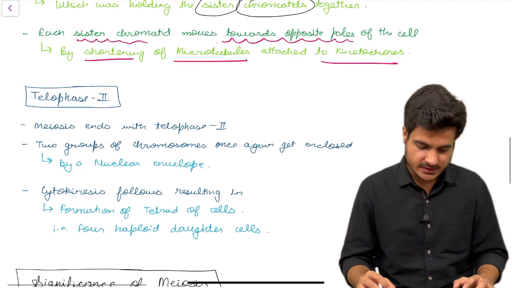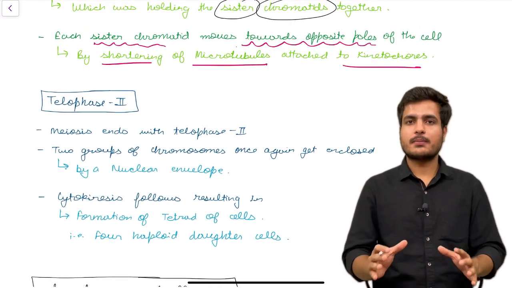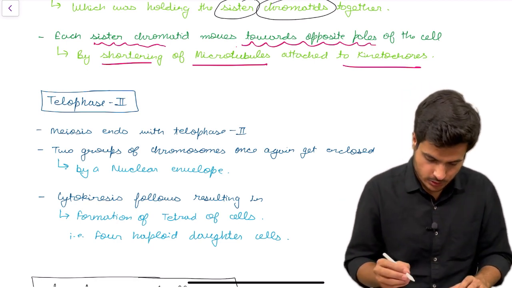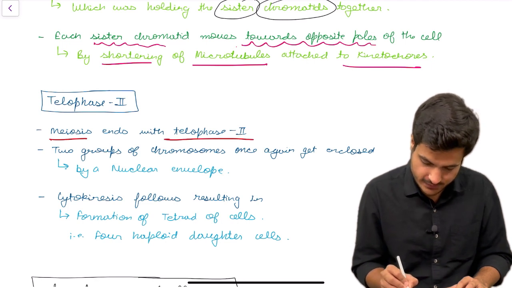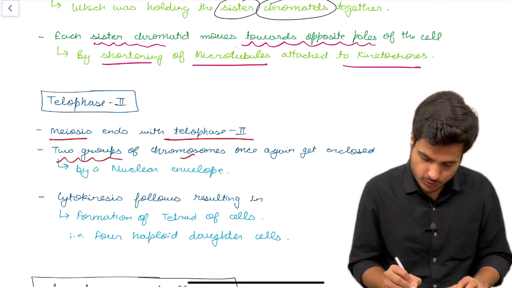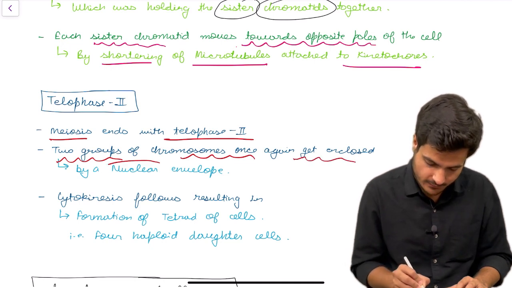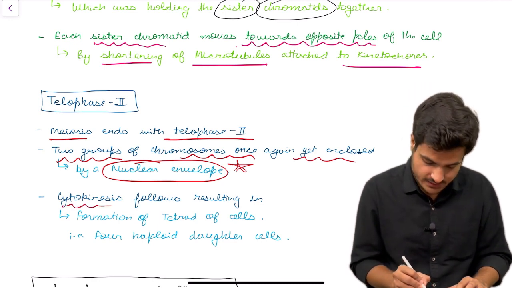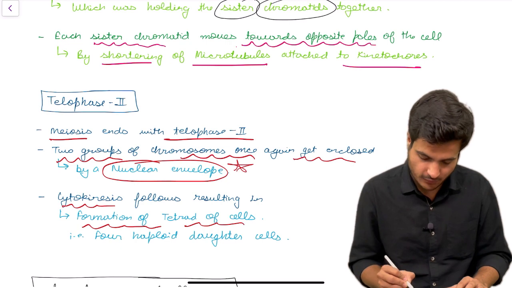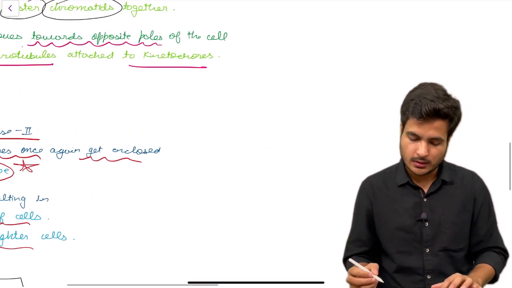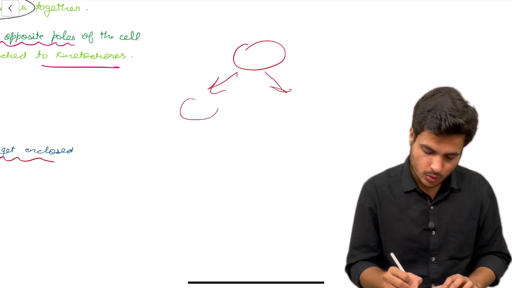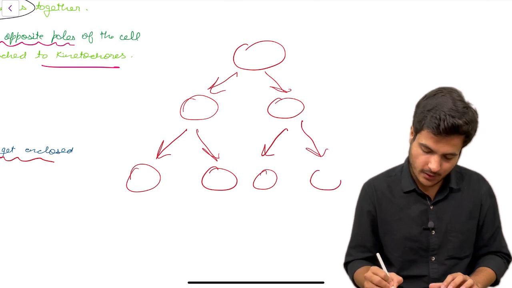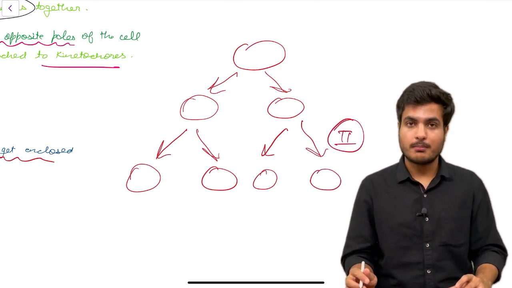Now the last phase, telophase 2. Telophase is marked by reappearance of nucleoli and reappearance of the nuclear membrane. Meiosis ends with telophase 2, in which the two groups of chromosomes once again get enclosed by a nuclear envelope. So the presence of a nuclear envelope is a characteristic feature of telophase, and cytokinesis follows, resulting in formation of a tetrad of cells, that is 4 haploid daughter cells. One parent cell would divide into 2, a dyad, and that dyad would result in a tetrad at the end of meiosis 2, which is similar to mitosis.